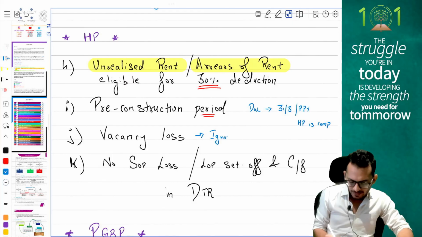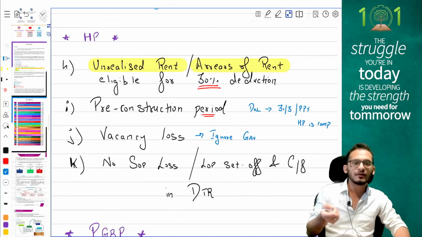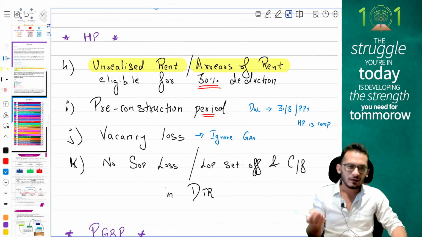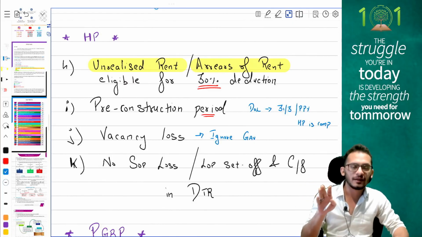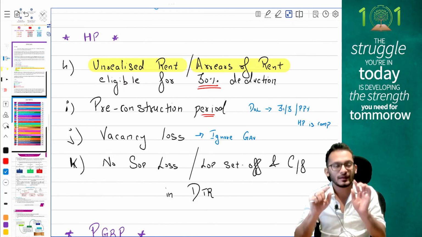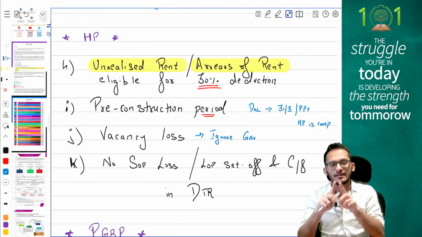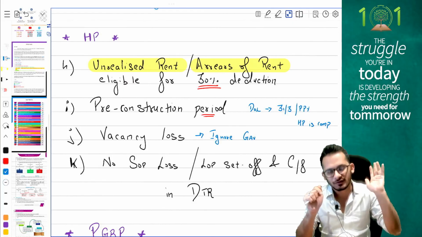Please ignore the vacancy loss while computing GAV. To find out whether your expected rent or actual rent is higher, you will ignore vacancy loss. If you find that your actual rent is higher, ignoring the vacancy loss, you can claim the vacancy. We discussed it in the classes also. What is the provision? You will take your actual rent ignoring vacancy and your expected rent, whichever is higher. If the actual rent ends up becoming higher, then you can claim vacancy losses.